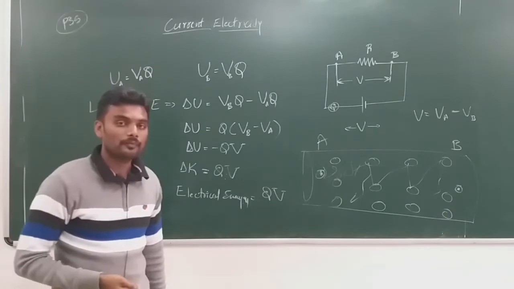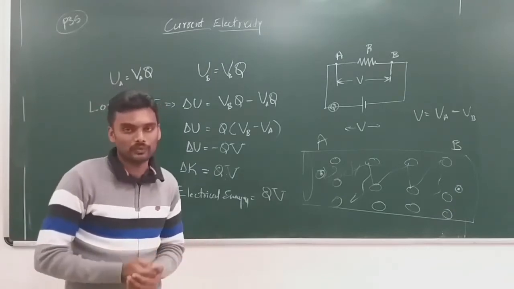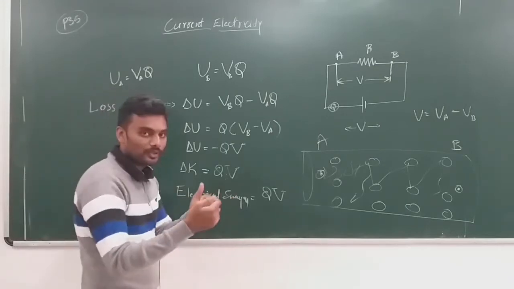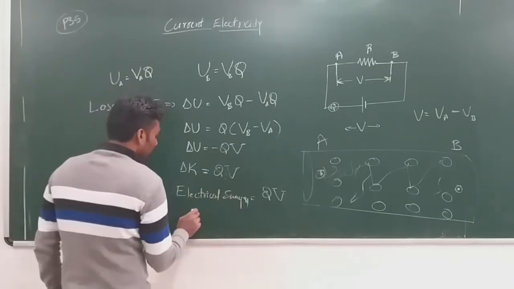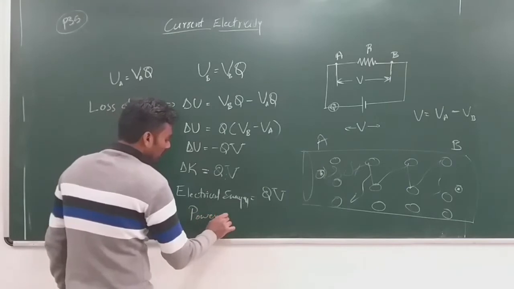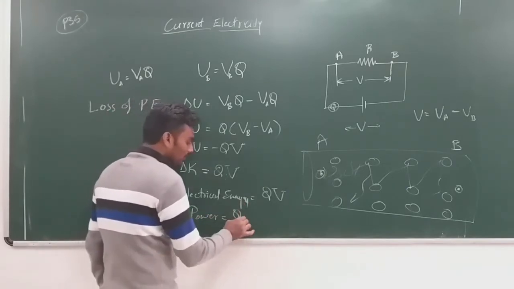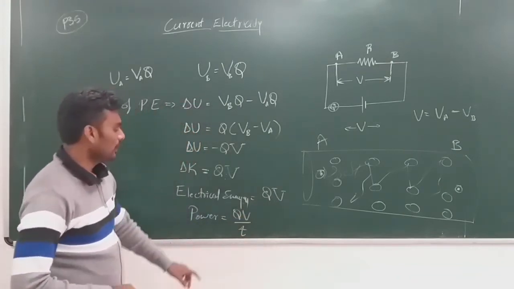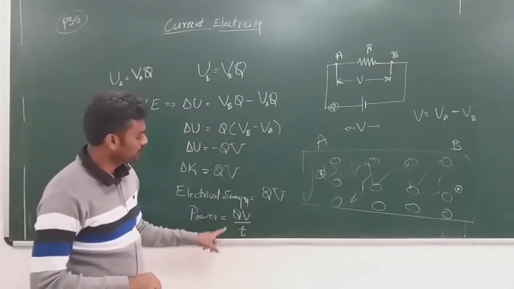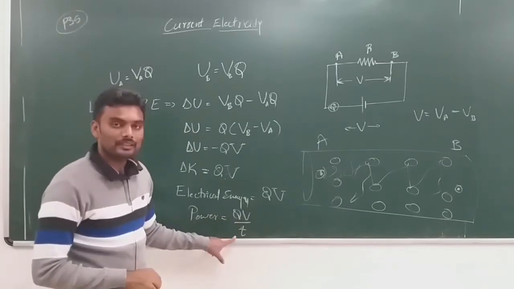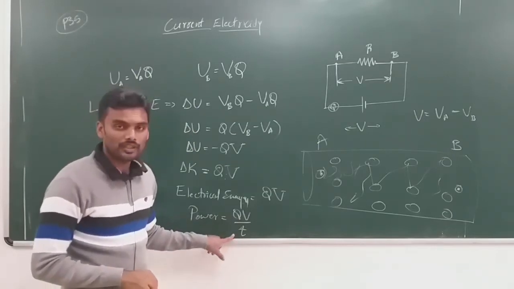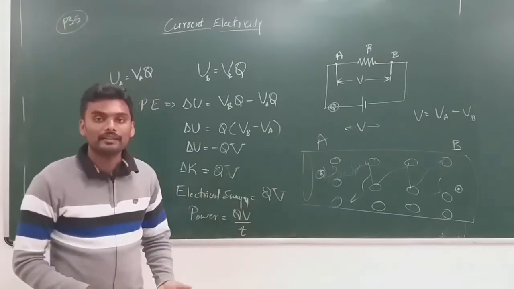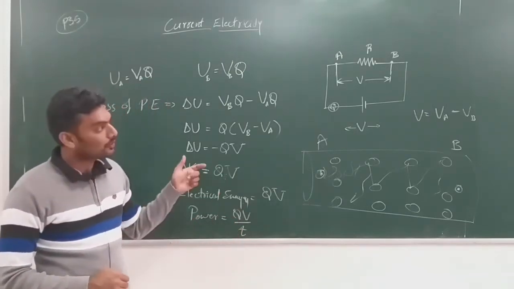Now what is power? Power is the rate of doing work, or energy spent per unit time. So electrical power is given by energy by time, which is QV by T, right? Now look at this, you have something familiar. What is this Q by T? Charge moving per unit time. Q by T is I, the current through the resistor.